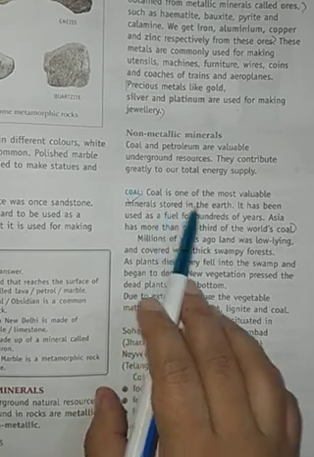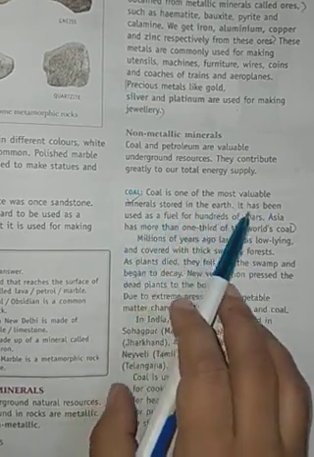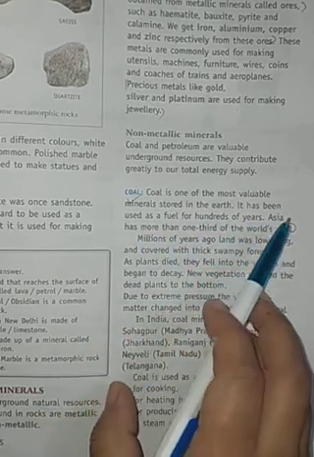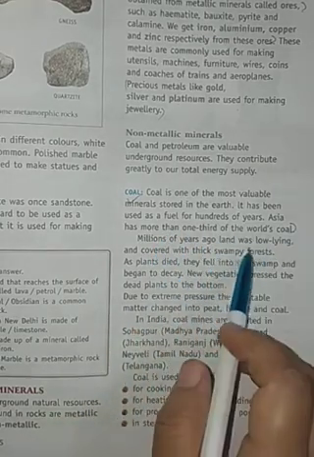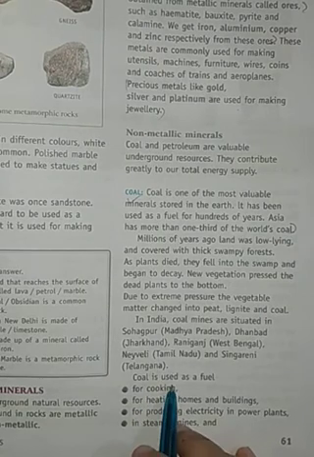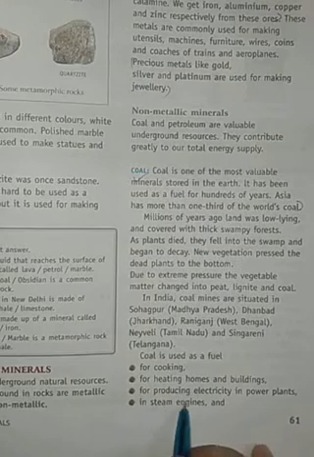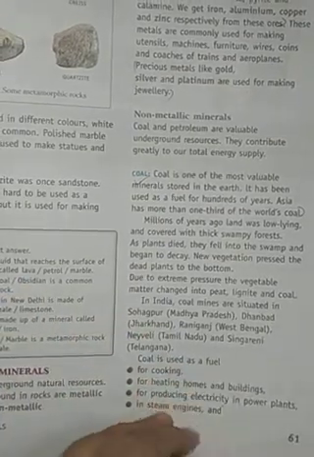What is coal? Coal is one of the most valuable minerals stored in the earth, and it has been used as a fuel for hundreds of years. Asia has more than one third of the world's coal. What is the main function of coal? It is used for cooking, for heating homes and buildings, for producing electricity in power plants, in steam engines and many more.